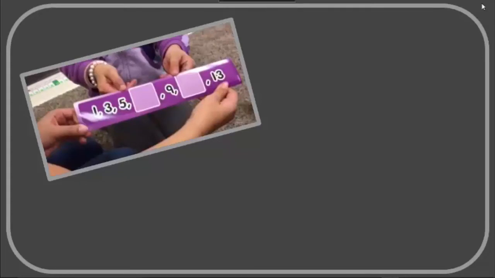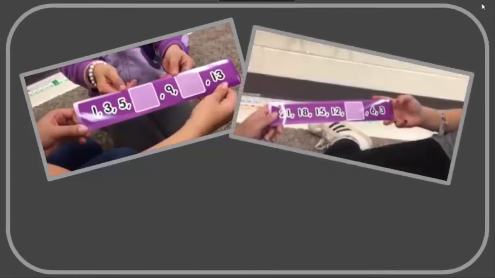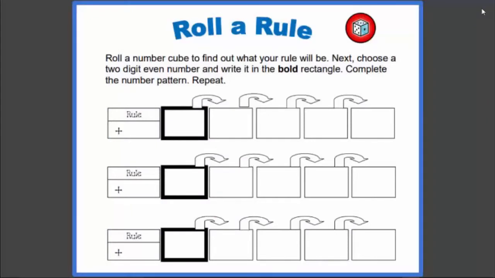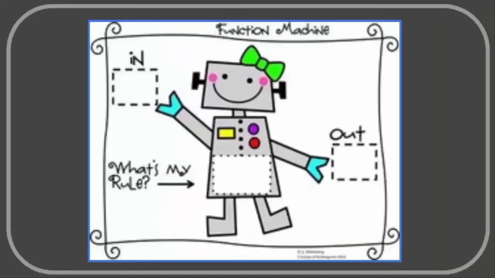After students have opportunities to explore a variety of simple patterns, students should also be exposed to more challenging and complex patterns where 2 or more consecutive terms are missing. The roll-a-rule game is also beneficial as students create patterns based off of a specific rule. Students can also apply rules through the use of function machines and input-output tables by analyzing number relationships and patterns.